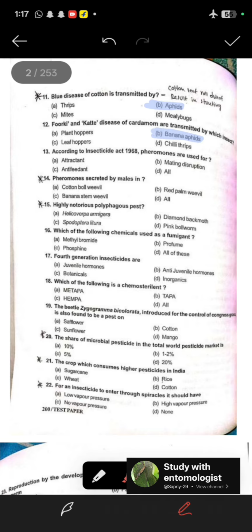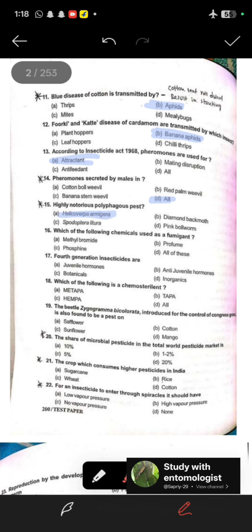13th question, according to the Insecticides Act 1968, pheromones are used for attractant, mating disruption, antifeedant. So the answer is attractant. 14th question, pheromone secreted by male in, so it is secreted by all. After that, the highly notorious polyphagous pest is Helicoverpa armigera.